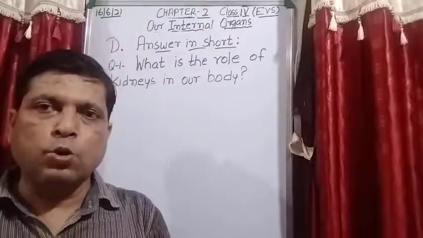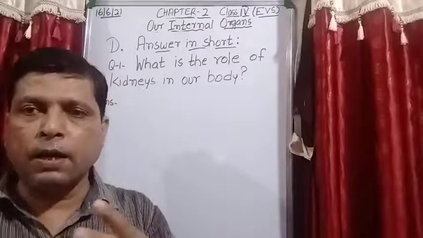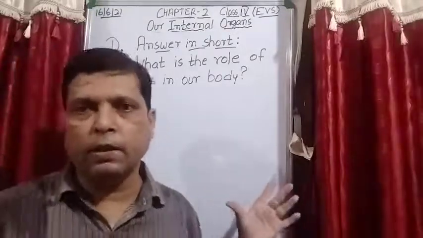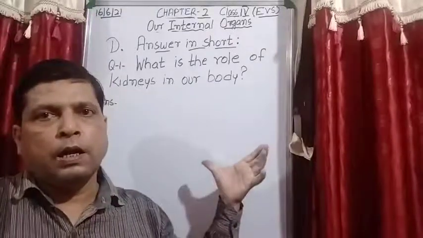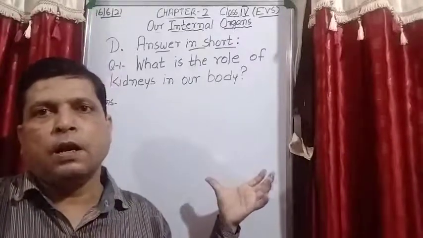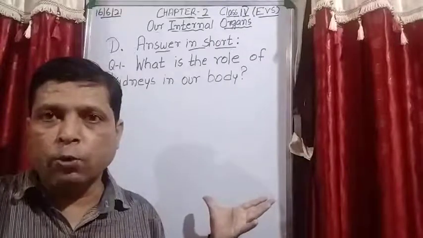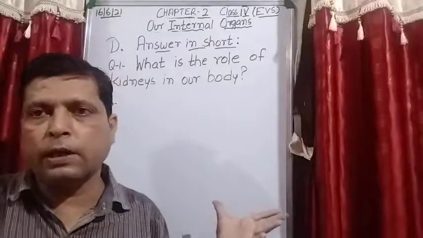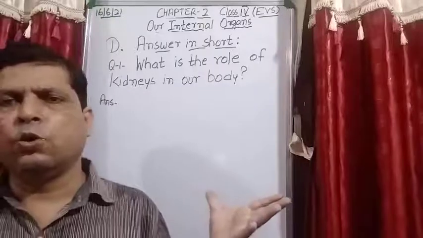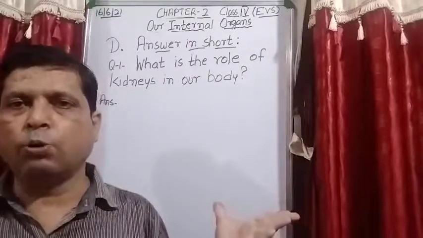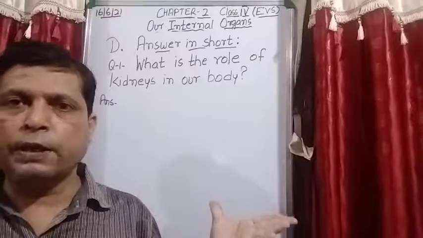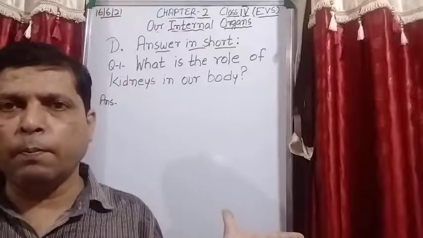Is it clear? So two ureters are attached to the kidney. They are thin tubes, and from there the liquid waste is collected into an organ that is known as the urinary bladder, and through the urethra the waste goes out of the body.